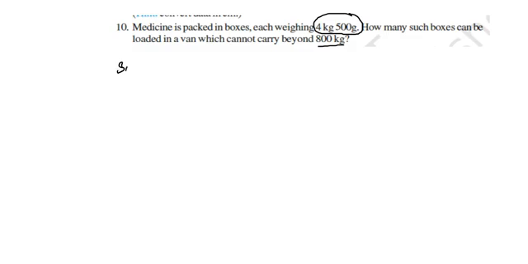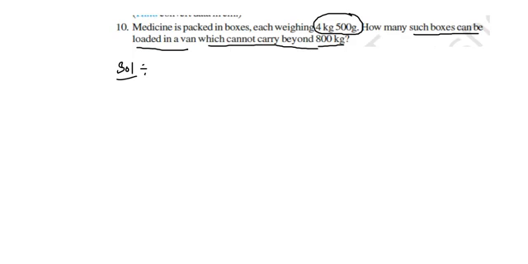Now I'm going to explain this. So what is given here? How many such boxes can be loaded in a van which cannot carry beyond 800 kg? Each box weighs 4 kgs 500 grams. How many boxes can be loaded in less than 800 kgs?